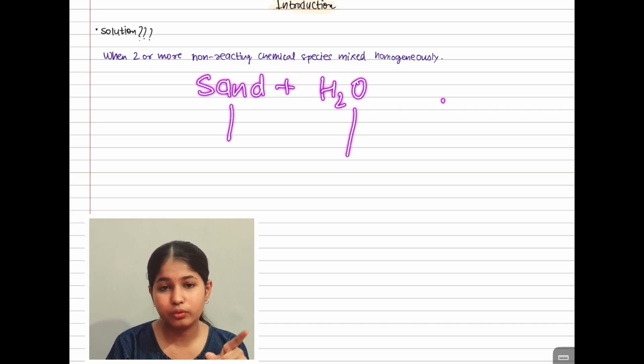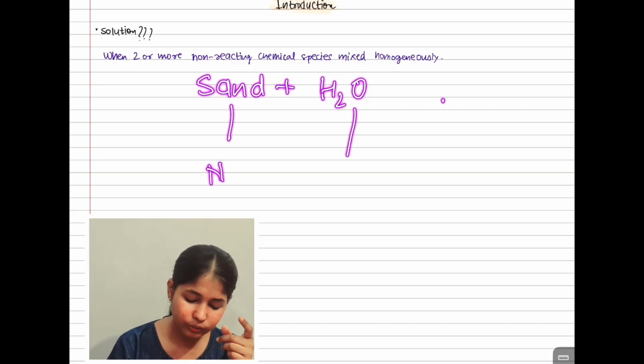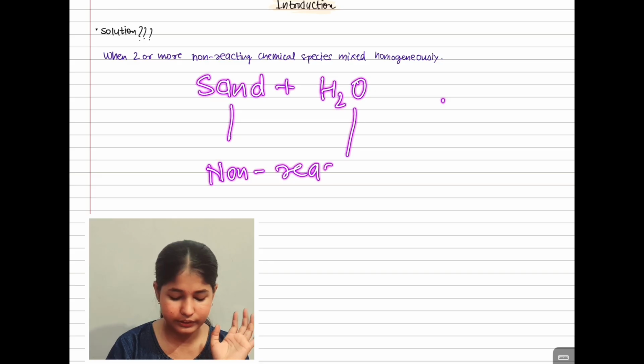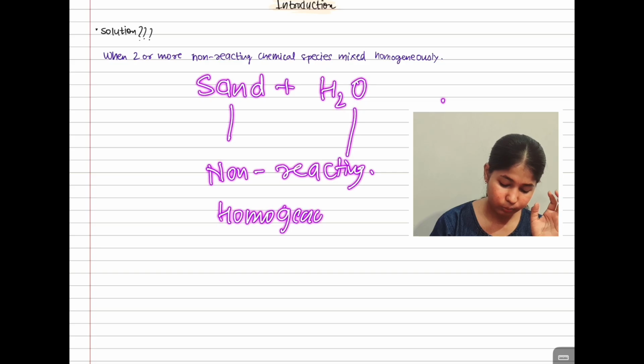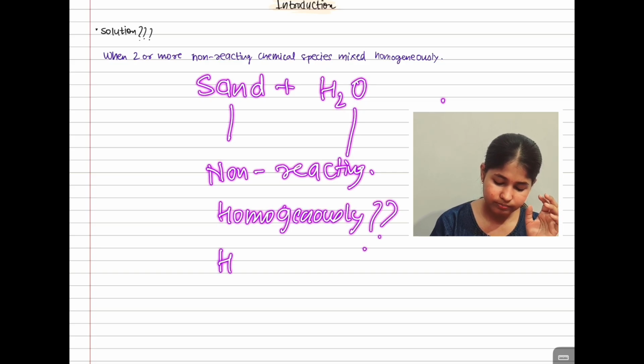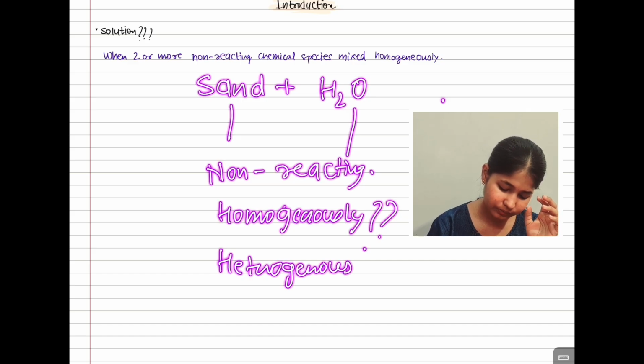No, simply no. Why? Because I know that they will not react with each other. They are not reacting. But will they mix homogeneously? Or will they simply become heterogeneous?